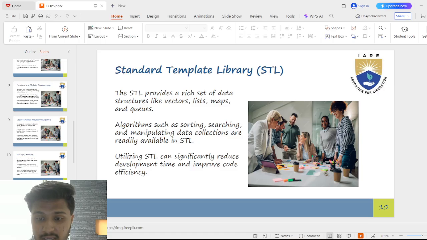Standard Template Library, STL. The STL in C++ gives you ready-made tools to store and manage data, like vectors, dynamic arrays, lists, maps, key value pairs and queues. It also provides built-in algorithms to do tasks like sorting, searching and changing data easily. Using STL saves time and makes your code faster and cleaner because you don't have to write everything from scratch.